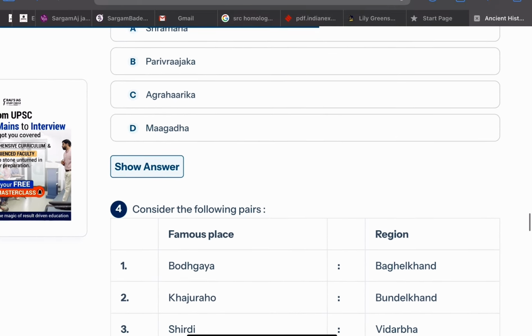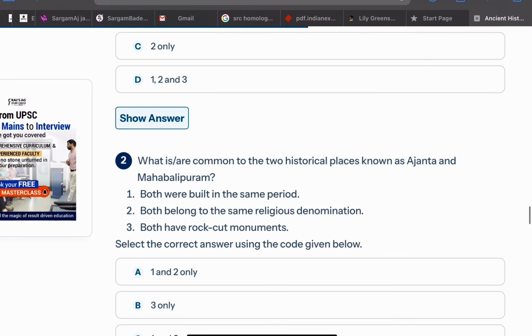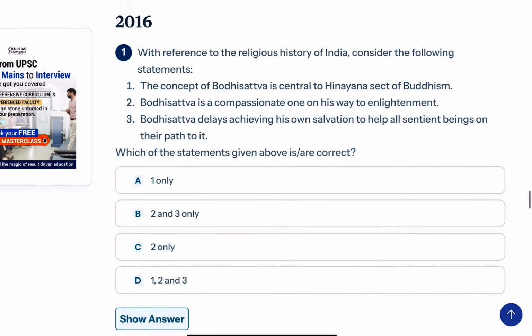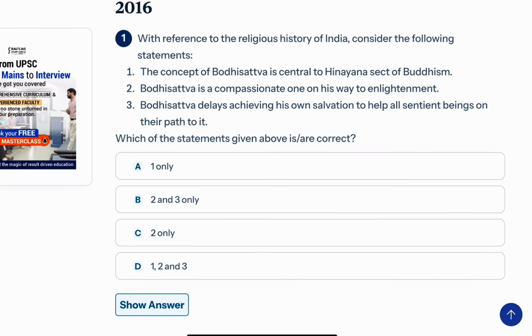Now, coming to year 2016, the first question is: with reference to the religious history of India, consider the following statements. The concept of Bodhisattva is central to the Hinayan sect of Buddhism. Bodhisattva is a compassionate one on his way to enlightenment. Bodhisattva delays achieving his own salvation to help all sentient beings on their path to it. Which of the statements given above are correct? 1 only, 2 and 3 only, 2 only, 1, 2 and 3 only.